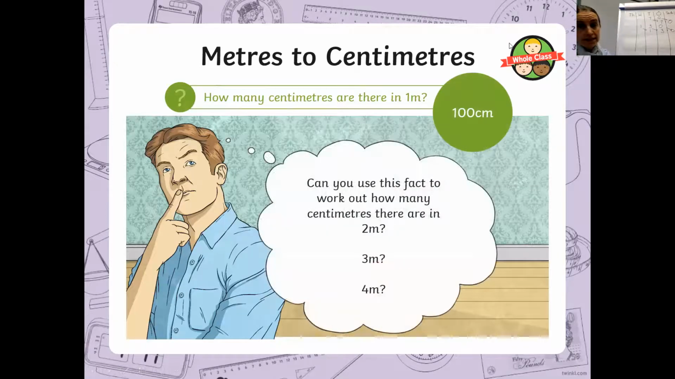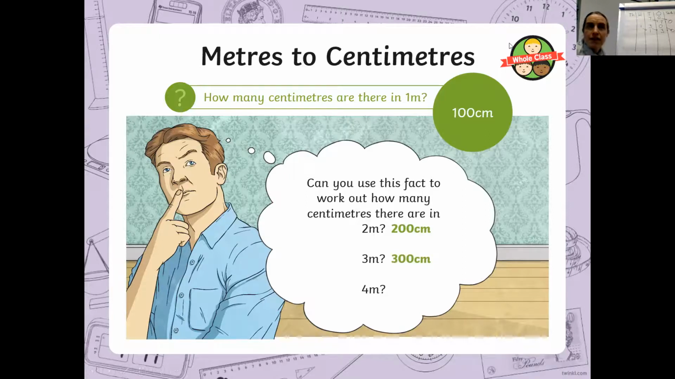So if that's what we need to do to change from meters to centimeters, what are we going to do to these amounts that are written down here? Pause the video, see if you can work out what 2 meters is in centimeters, knowing that you need to multiply each one by 100. Right, hopefully you've worked out that 2 meters in centimeters is 200 centimeters, 3 meters is 300 centimeters, and 4 meters is 400 centimeters.